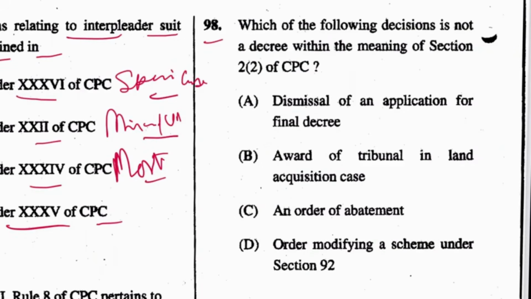Next, 98. Which of the following decisions is not a decree within the meaning of Section 2(2) of CPC? 2(2) is the definition of decree. So dismissal of an application for final decree, it is a decree. Award of tribunal in land acquisition case? No, it is not. An order of abatement? An order modifying a scheme under Section 92, it can be. So award is not a decree. B is the answer.